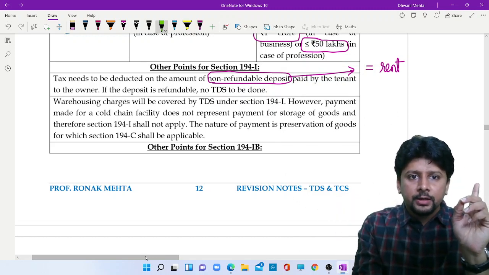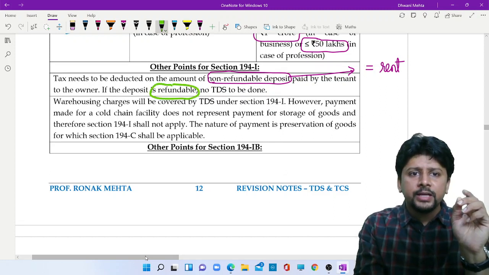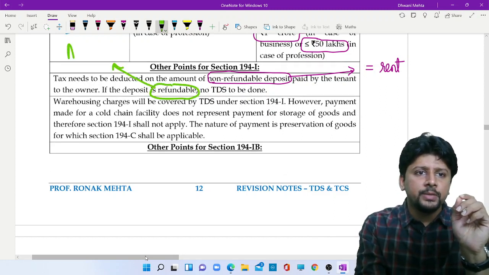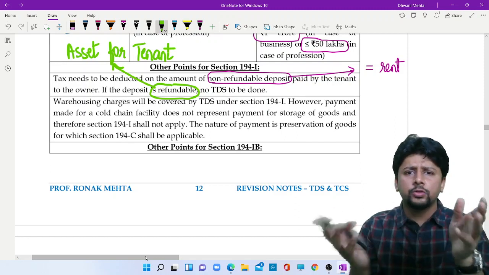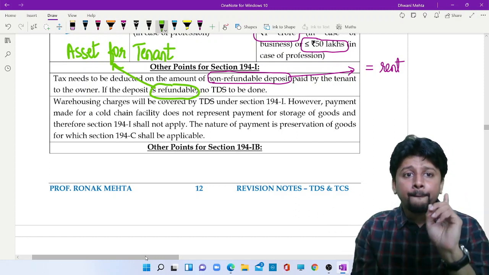If the deposit is refundable, then obviously a refundable deposit means it is an asset for the tenant, and we don't do TDS on assets and liabilities, so TDS will not apply.